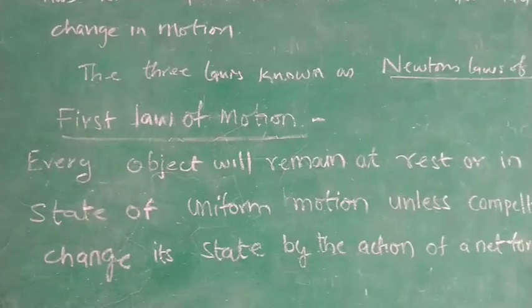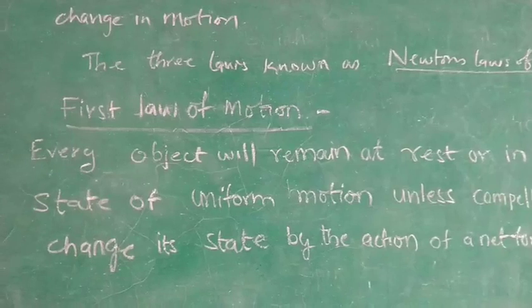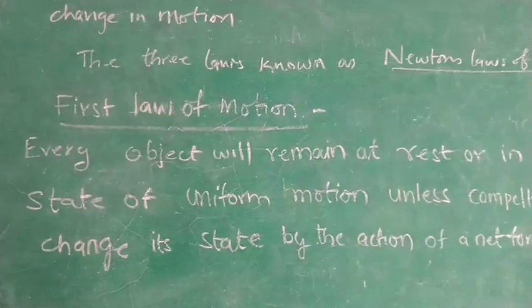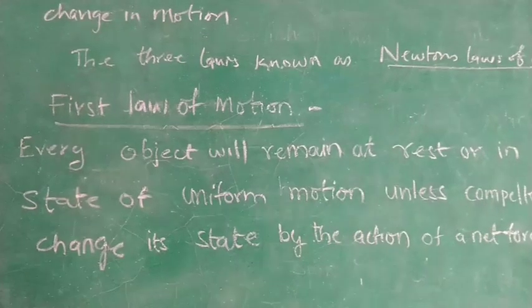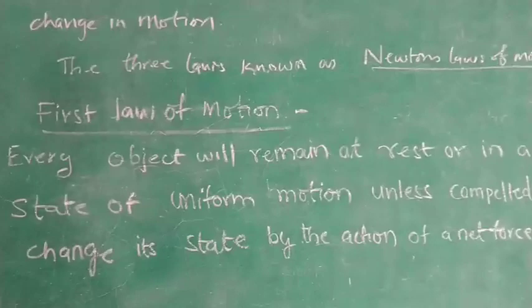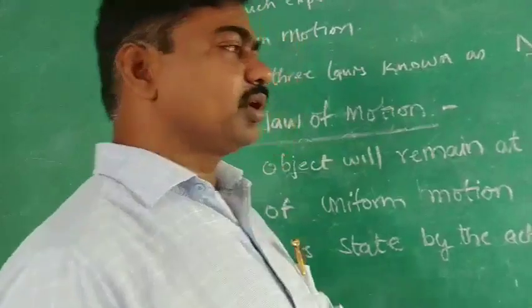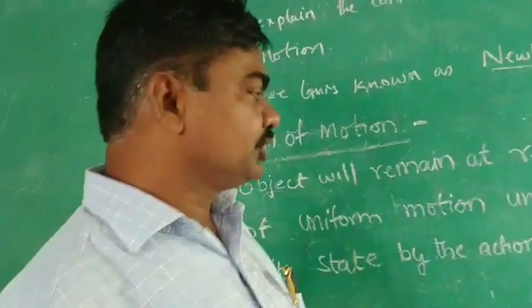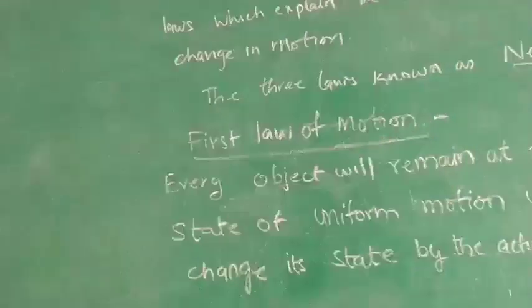It either remains at rest or it moves in a straight line with constant speed. That is uniform motion. The law explains that an object which is at rest will remain at rest, and an object in uniform motion will keep on moving as it is.